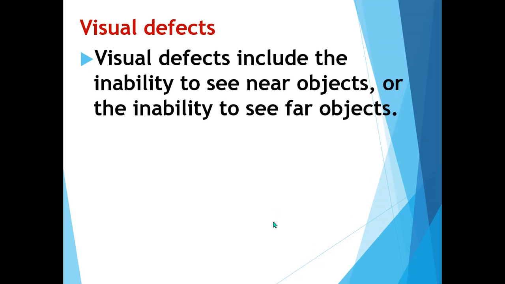Now, visual defects. Visual defects mean inability to see near objects or inability to see far objects. So there are two kinds of visual defects. Some people cannot see the nearby object, which is called inability to see near objects. And some people cannot see the far object.